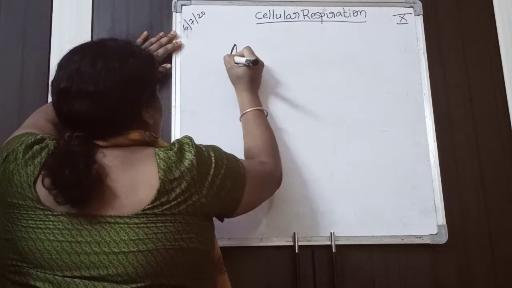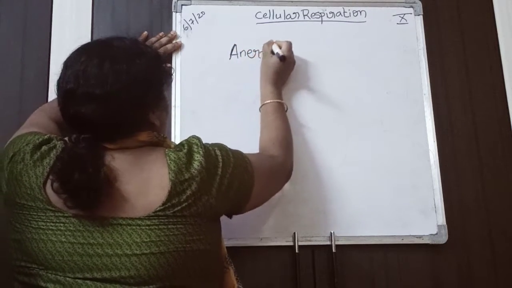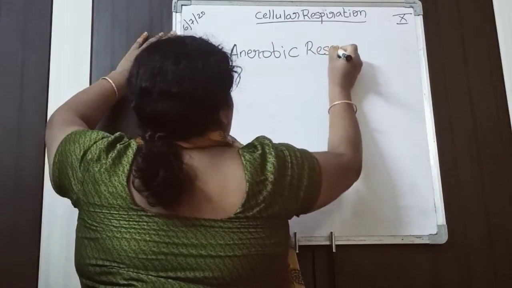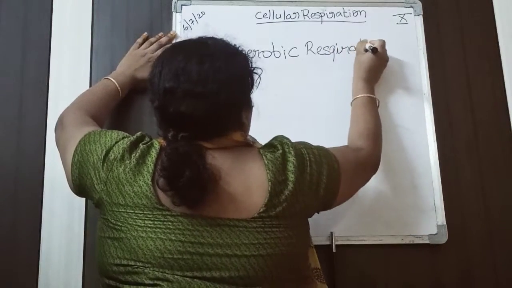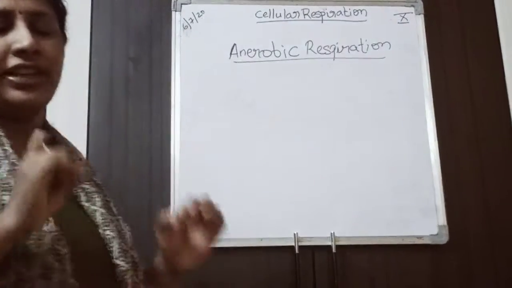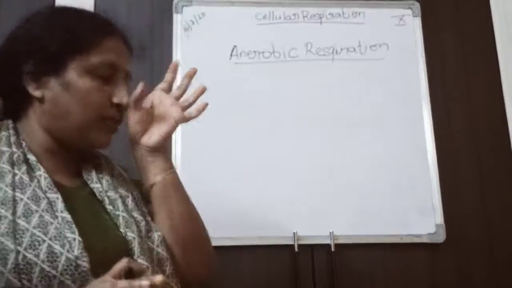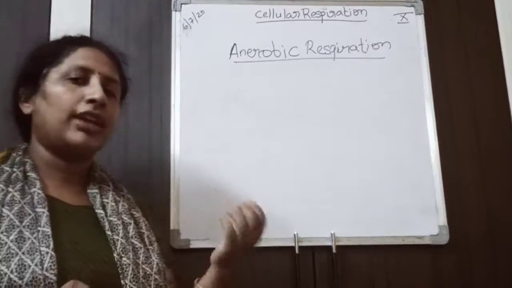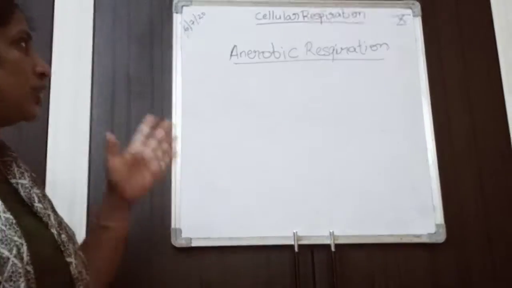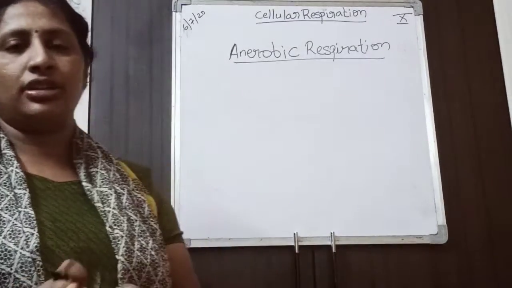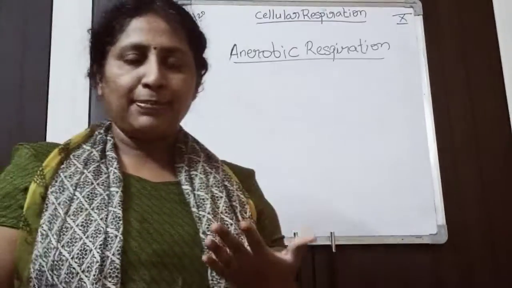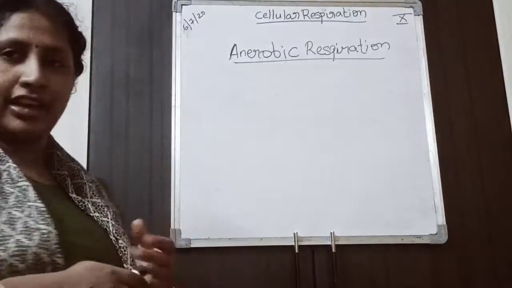This is a very important topic for your public exams. It is the most asked 3 marks question in respiration. So what is anaerobic respiration? You all know. If respiration is occurring in the absence of oxygen, then it is called anaerobic respiration.